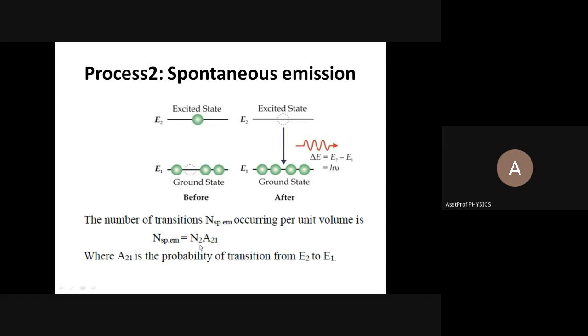N_SP is equal to N2 A21. We use a different constant because this is a spontaneous emission. We cannot use the same constant B. We use the constant A21. The 21 means the transition from the level E2 to E1.